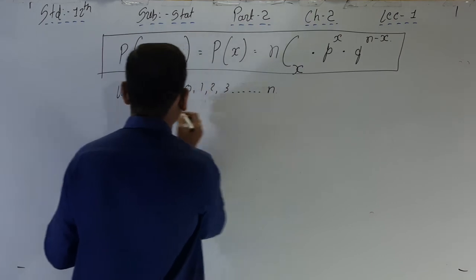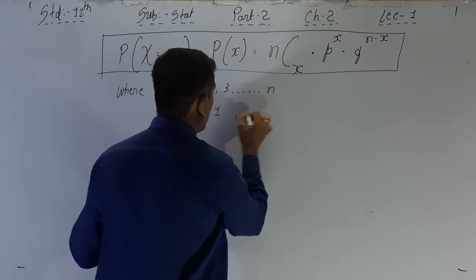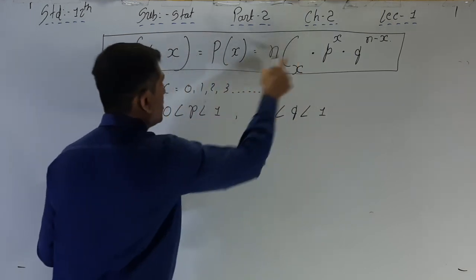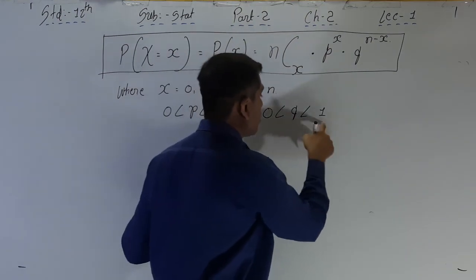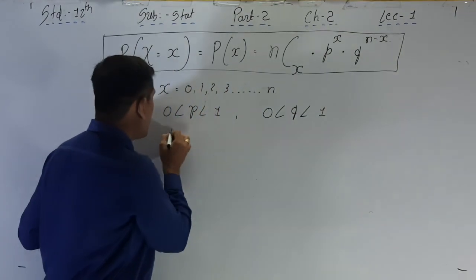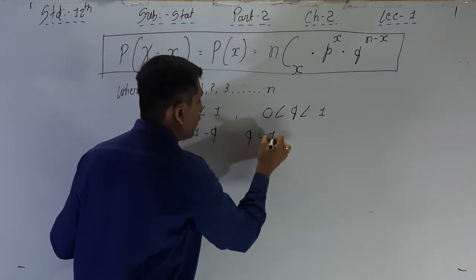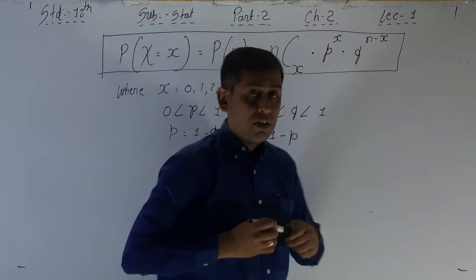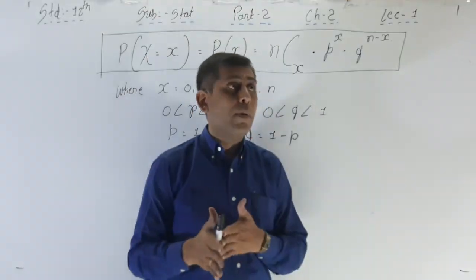Now p, probability of success, is equal to what? 0 less than small p less than 1. Probability of failure is equal to what? 0 less than q less than 1. X is equal to 0 to n. Probability of success is between 0 and 1. Probability of failure is also between 0 and 1. Okay. So here you can say p is equal to 1 minus q, small p, and q is equal to 1 minus p. Okay. So this is the main formula of the binomial probability distribution.